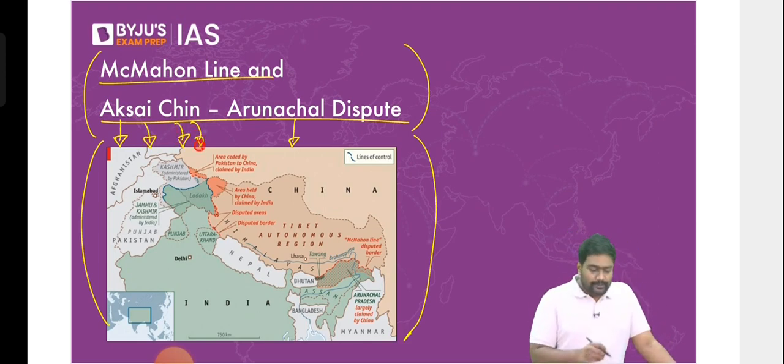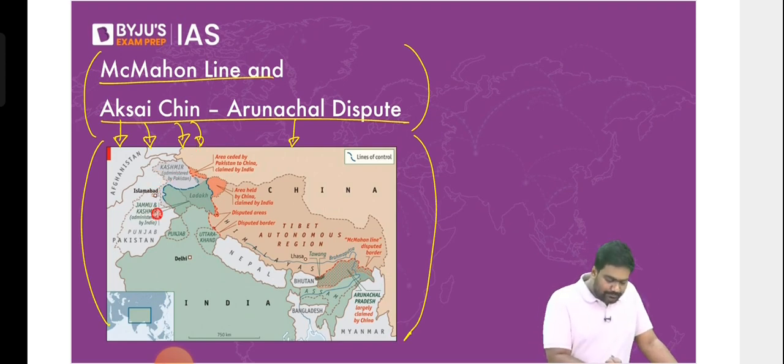Be a mature audience, right? Here you can see Pakistan occupied Kashmir. This is POK, right? You can see LOC, the line of control. Next, you can see this region here, which is Shaksgam Valley. The small region here is Shaksgam Valley.